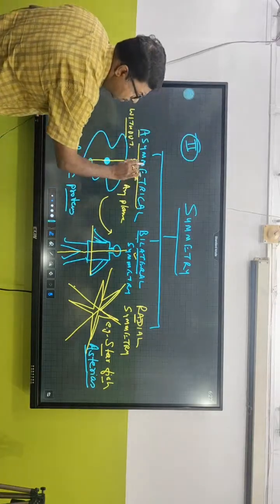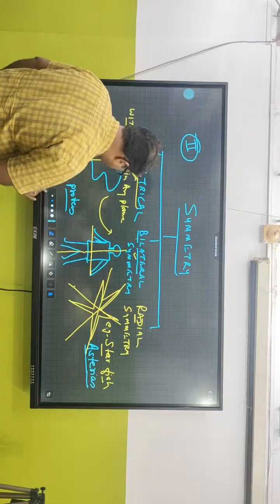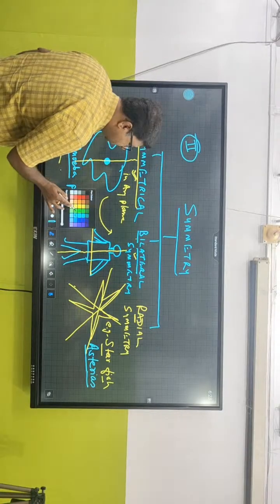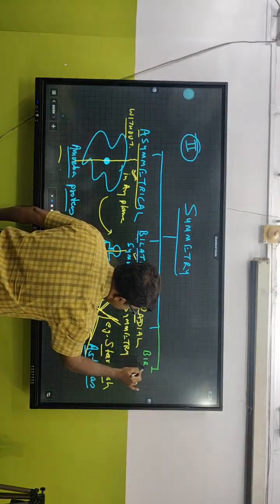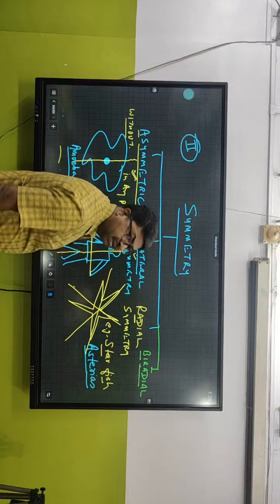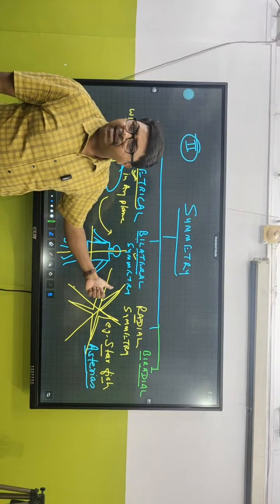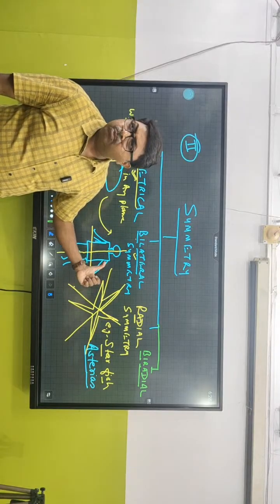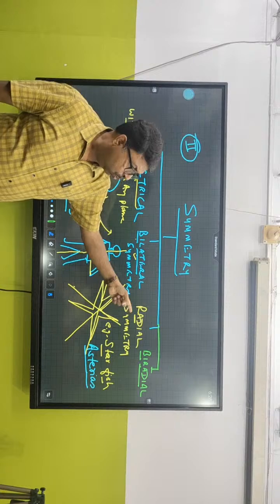Now we can also classify symmetry further, and that is, after radial, we can also call it biradial, which is not there in our NCERT. Biradial means bilateral and radial. Those organisms which can show bilateral symmetry as well as radial symmetry. What kind of organisms can show that?